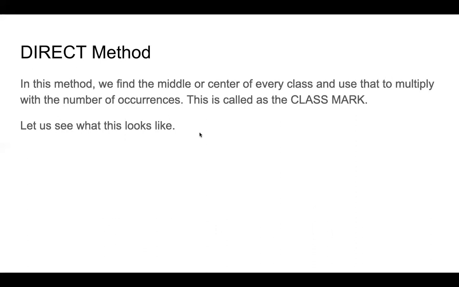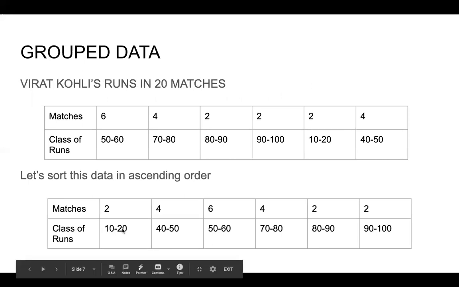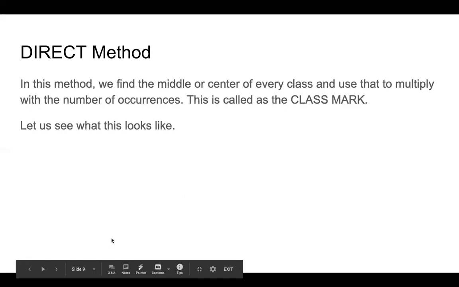Earlier we directly had the single number. So 6 matches, 55 runs. 55 was the direct center. It was a single number. So we multiplied 55 into 6. Now for every class, we need to find the center of it and multiply it with the number of matches. Okay, so let us see how that can be done.